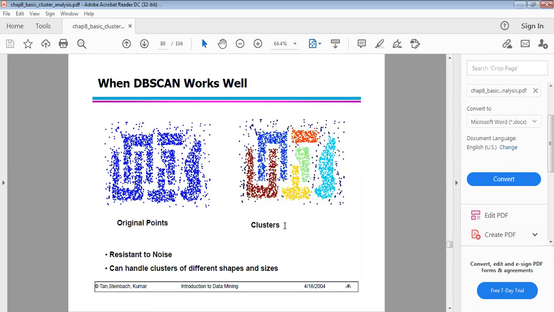When does DBSCAN work well? It is resistant to noise and can handle clusters of different types and shapes. So this is the original points, and the clusters you represent like this.